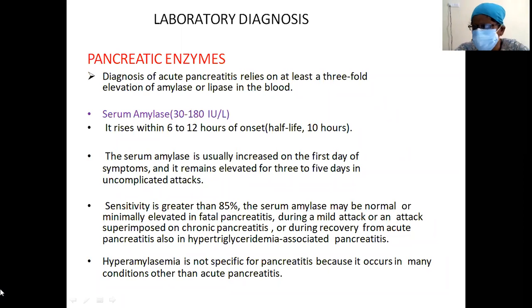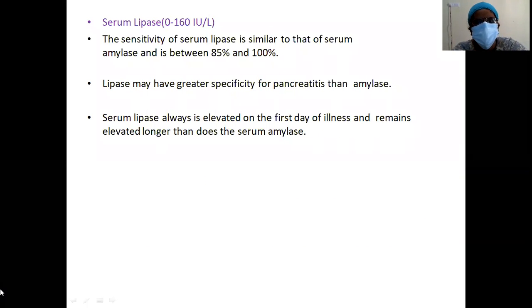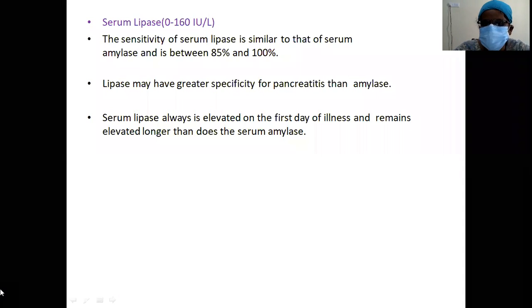Hyperamylasemia is not specific, because amylase is increased in other conditions apart from acute pancreatitis. So what is the most specific enzyme whose elevation you want to see for acute pancreatitis? It is serum lipase. The sensitivity of serum lipase is similar to serum amylase, between 85 to 100%. Lipase has a greater specificity than amylase.